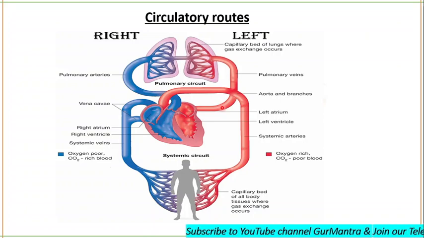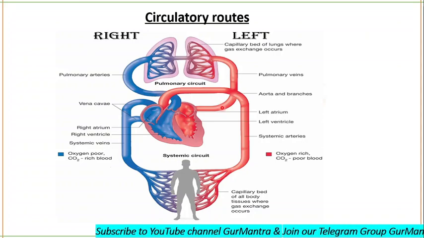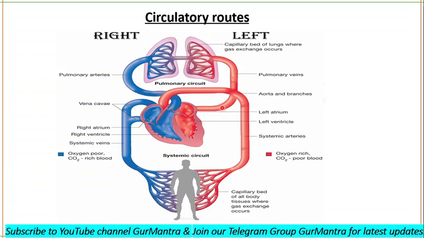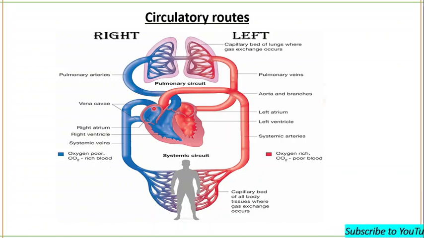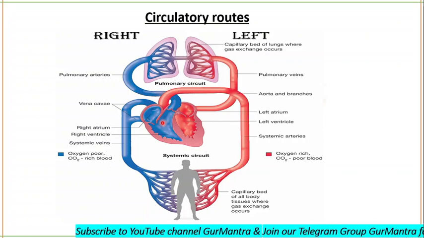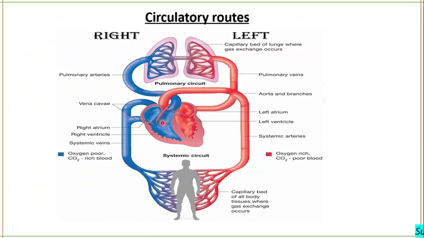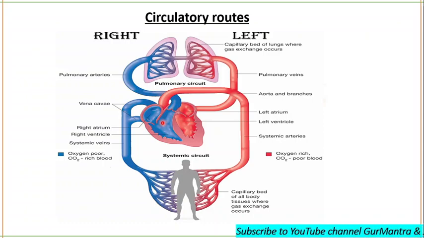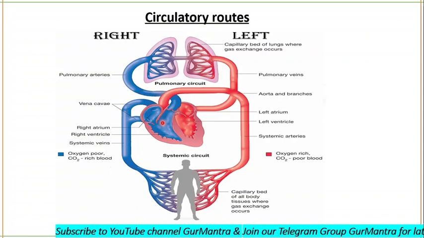Arterioles then send the blood to the systemic capillaries, and veins and venules carry the deoxygenated blood into the right atrium. Because the systemic circulation supplies blood flow to all the tissues of the body except the lungs, it is also called greater circulation or peripheral circulation.